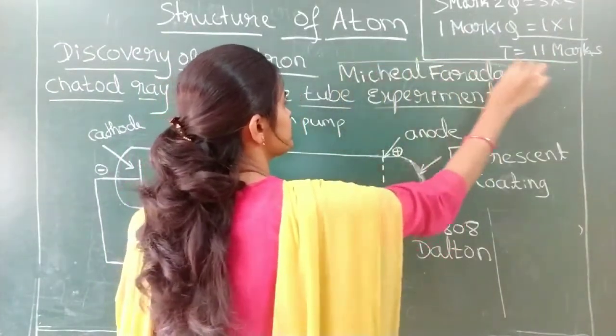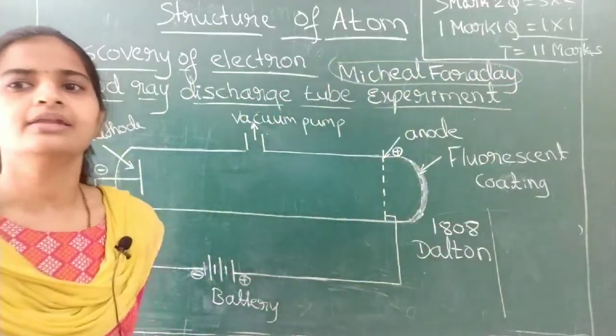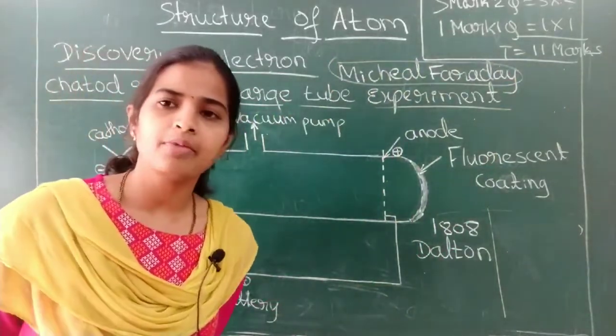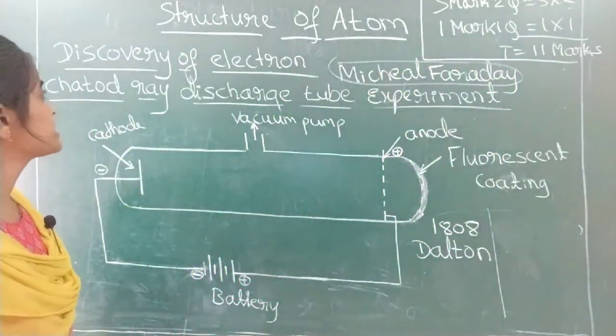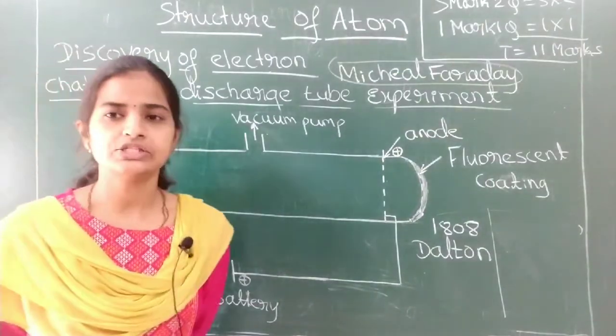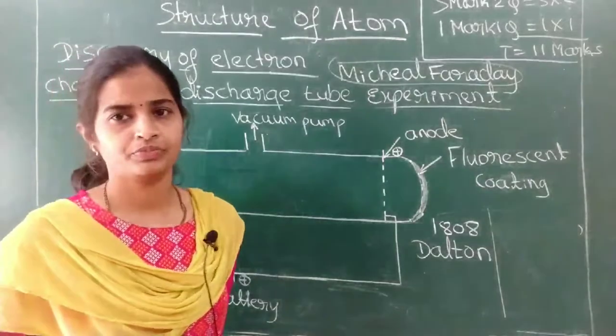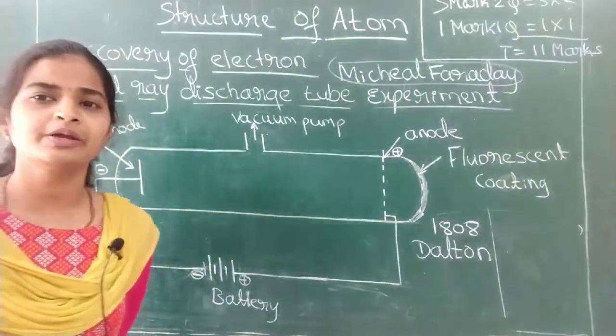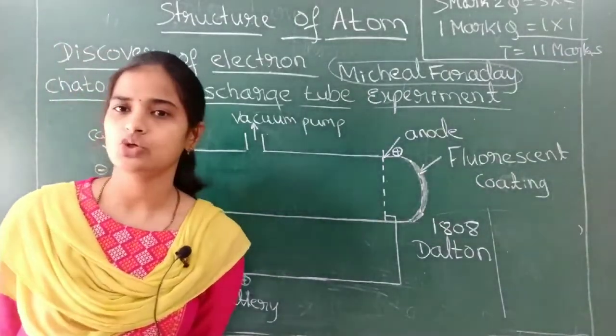Okay, this experiment was done by the scientist Michael Faraday. What is the name of this experiment to discover the electron? The cathode ray discharge tube experiment. Now let us study the experimental setup of the cathode ray discharge tube experiment.